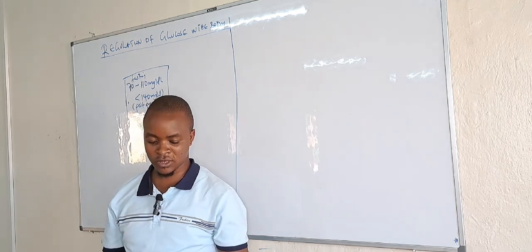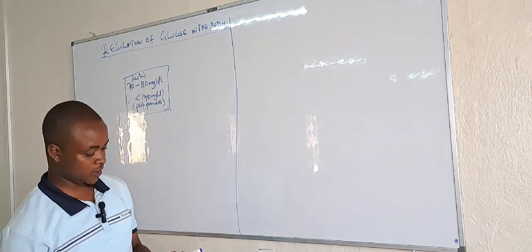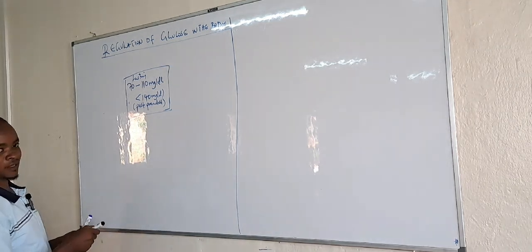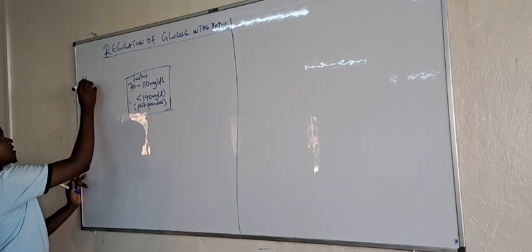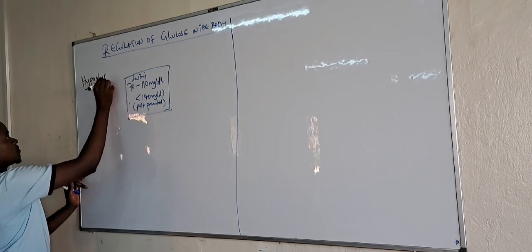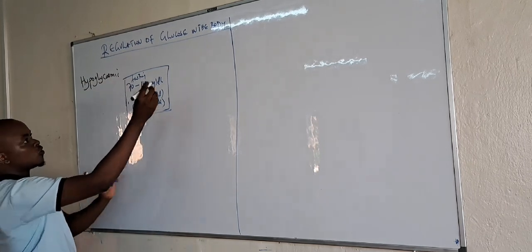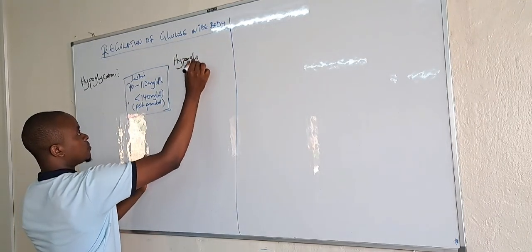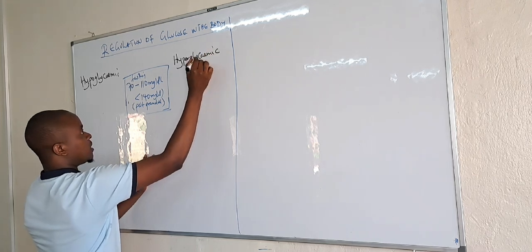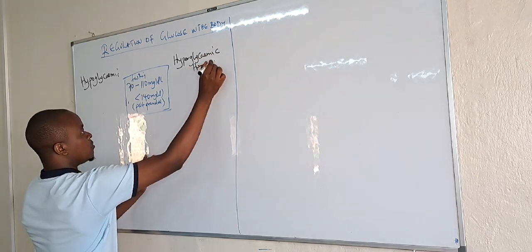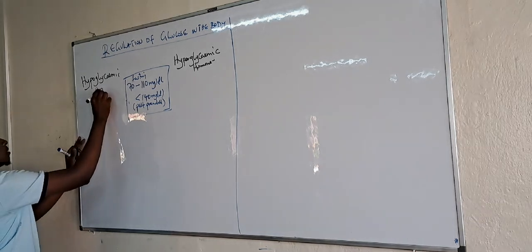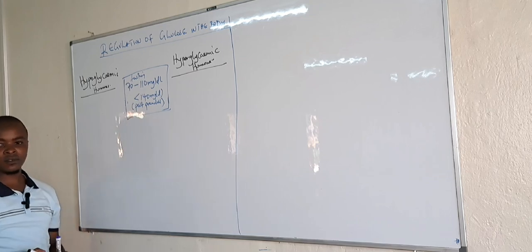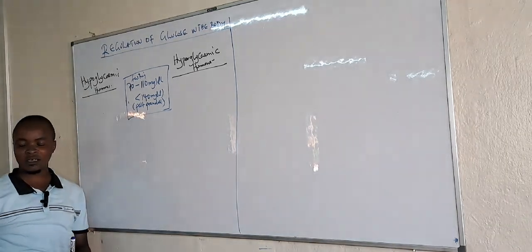So we want to start with what we call hypoglycemic hormones, then we shall also show what hyperglycemic hormones do. Let's start with hypoglycemic hormones.